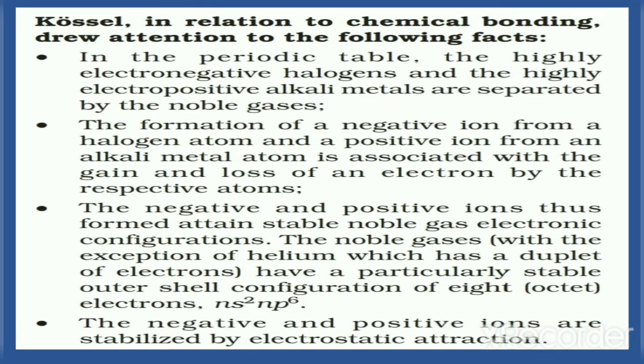In the examples of sodium chloride and calcium fluoride, we have seen that sodium, by losing one electron, gets octet configuration. Similarly, chlorine, by gaining one electron, gets octet configuration. So the negative and the positive ions thus formed, the sodium ion formed gets octet configuration. The negative ion, that is the chloride ion, formed also gets octet configuration, that is ns2np6 outer electronic configuration.